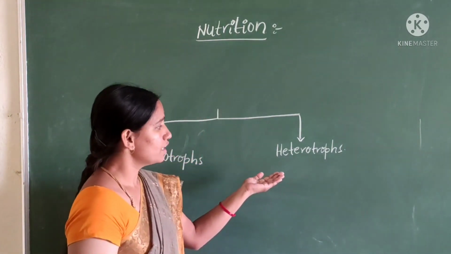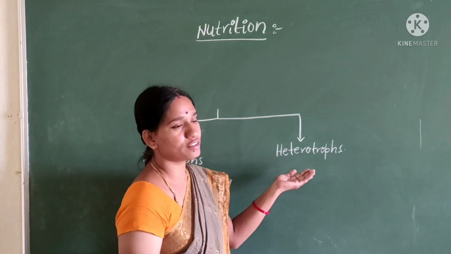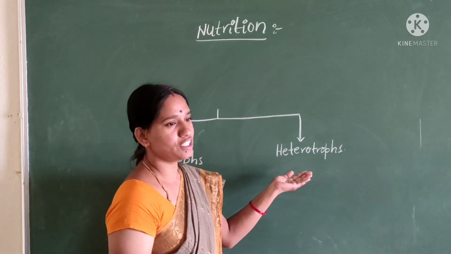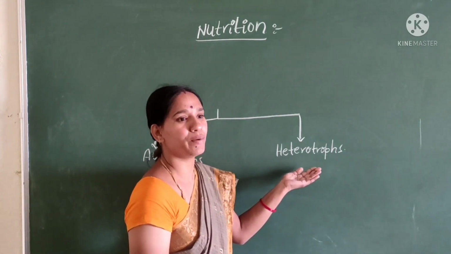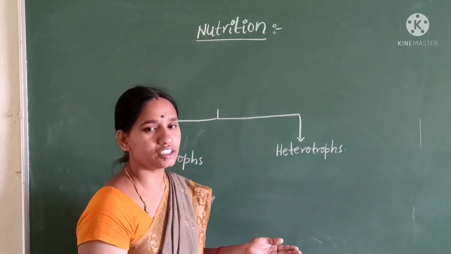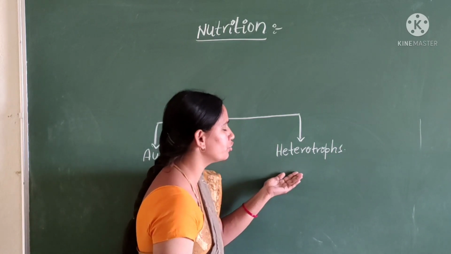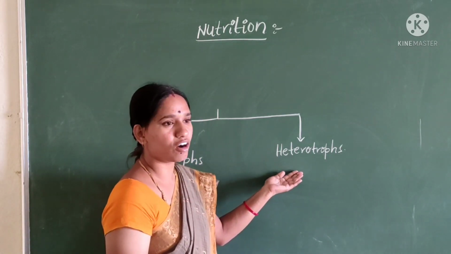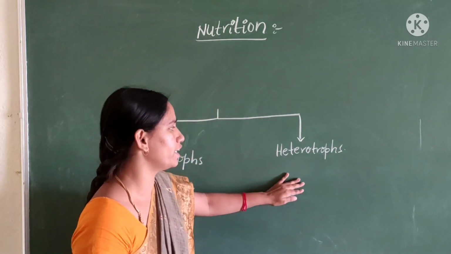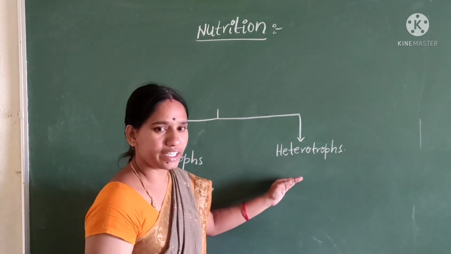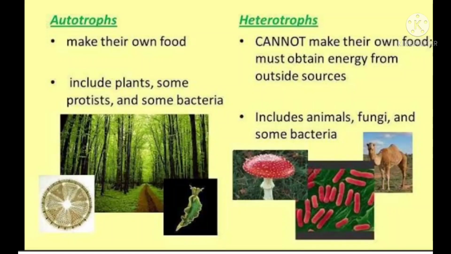Here see children, in this mode of nutrition, the organisms which do not prepare their own food, they depend upon other organisms for food, is called heterotrophic nutrition. Hence they are called heterotrophs. Good examples of heterotrophs are non-green plants and animals, including human beings.